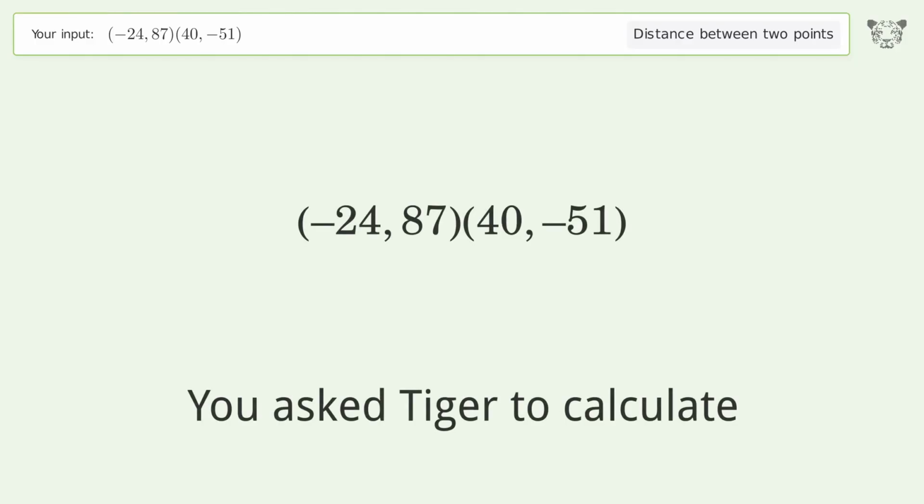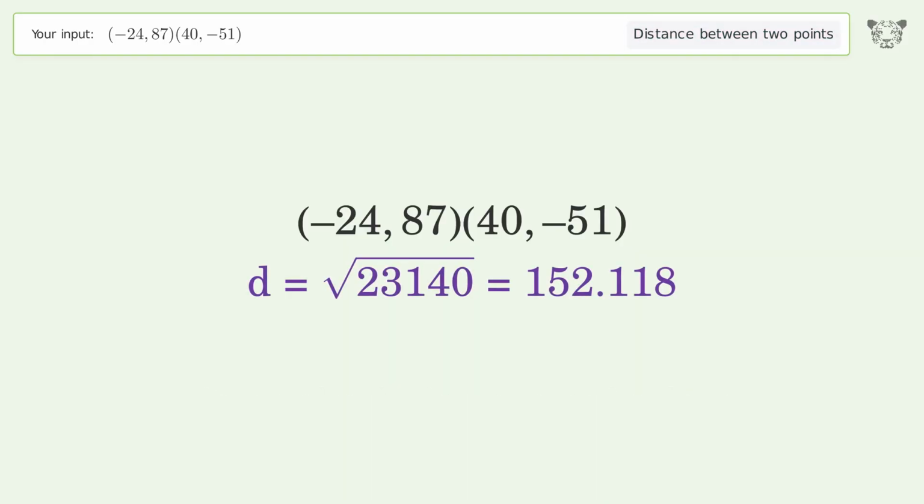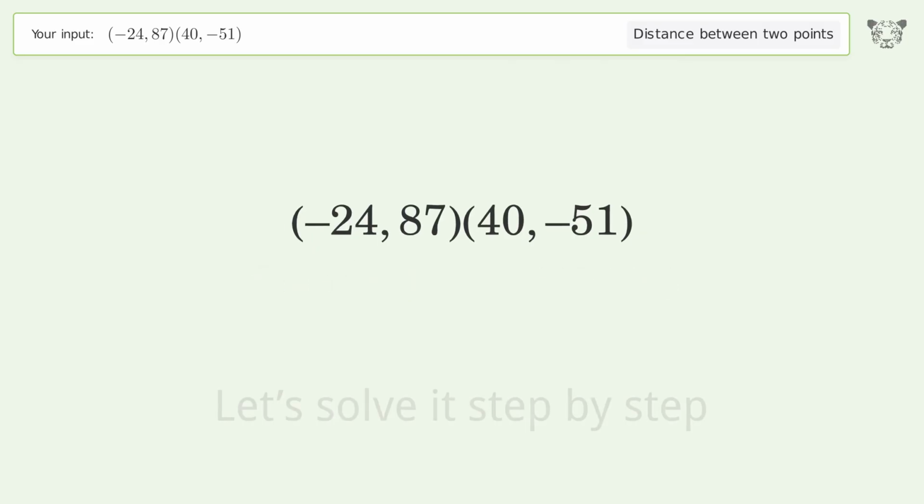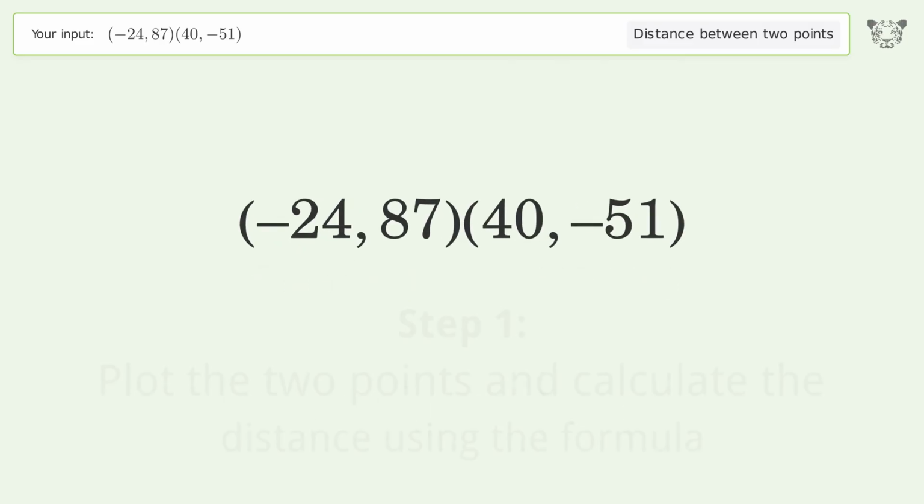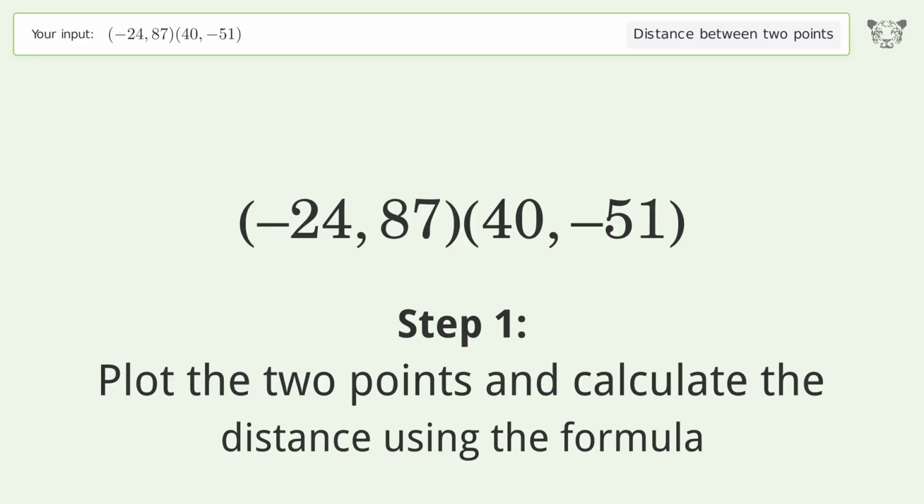You ask Tiger to calculate the distance between 2 points. The distance between the 2 points is the square root of 23,140, or 152.118. Let's solve it step by step. Plot the 2 points and calculate the distance using the formula.